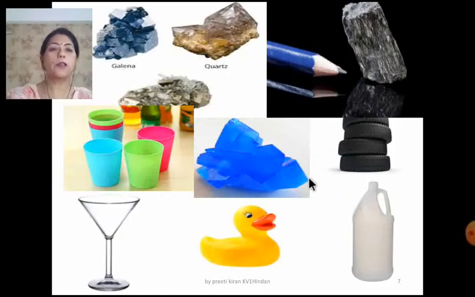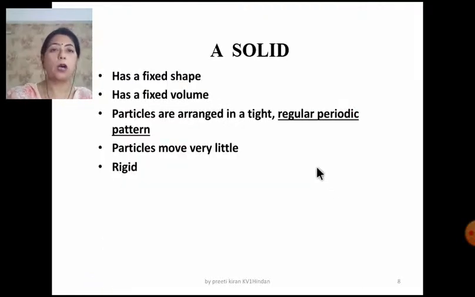Now on the screen you can see different types of solids which we are using in our daily life. There are many crystals and the plastic or the rubber items, and this is graphite, this is a crystal. We are using them in our daily life. Now these are all solids, and the general properties of a solid are that they have a fixed shape, fixed volume, and the particles are arranged in a tight, regular, periodic pattern, and the particles move very little and the solids are rigid.